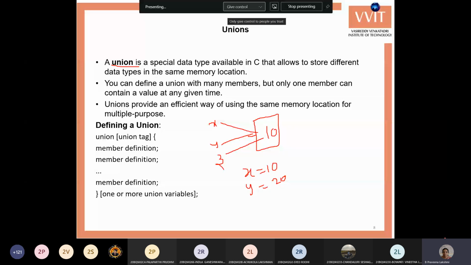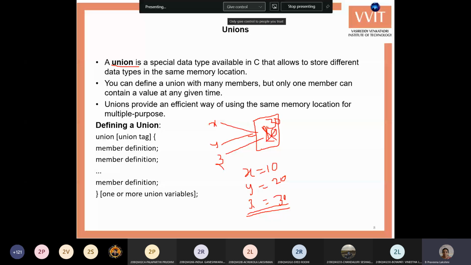Replaces the 20 and stores the 30 value. Finally, you have only one value within the union. The final value only is there in the union. So why? Because the multiple variables of the union share the same set of memory locations. That is, it occupies one variable's memory for all three variables.